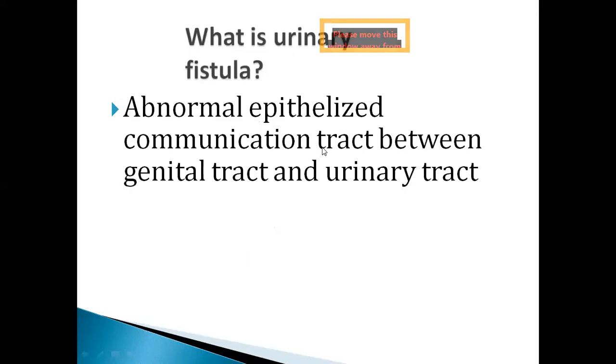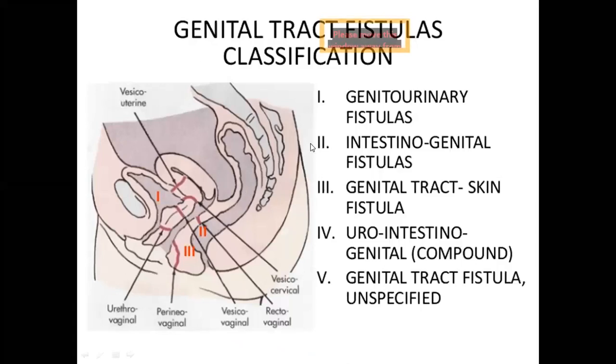What is a urinary fistula? It is an abnormal epithelialized communication tract between the genital tract and the urinary tract. Here you can see this is uterus, cervix, and vagina. Here it is bladder. This is the neck of the bladder and urethra. This is the communication between the bladder and uterus. So this is vesicouterine fistula. Here the communication is between the bladder and the cervix. So this is vesicocervical fistula.